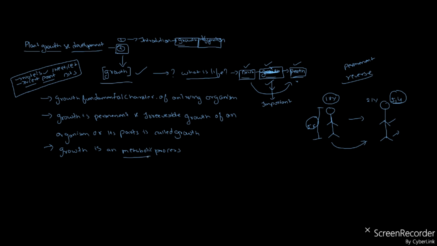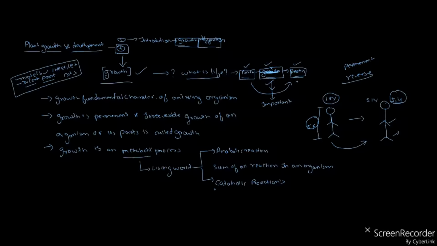Metabolic process. In the first lesson of our biology, in the living world, what we are discussing, Nana, what is meant by metabolism? Metabolism means all the living reactions, right? Sum of all reactions in an organism, anabolic reactions and also catabolic reactions. These are the types of reactions occurring in an organism, commonly called metabolism.